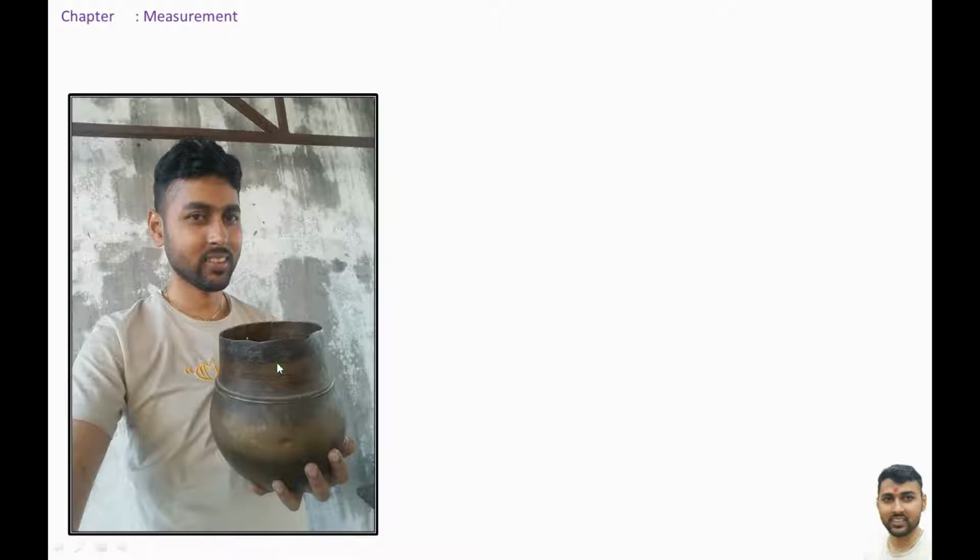I think it is also present in your home. It measures maize, wheat, paddy at your home.